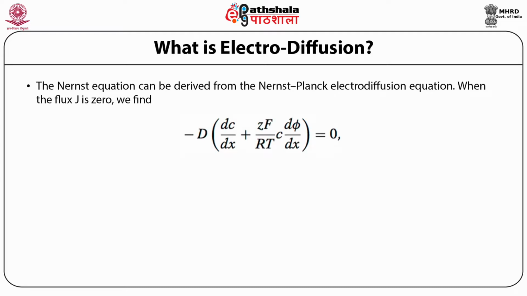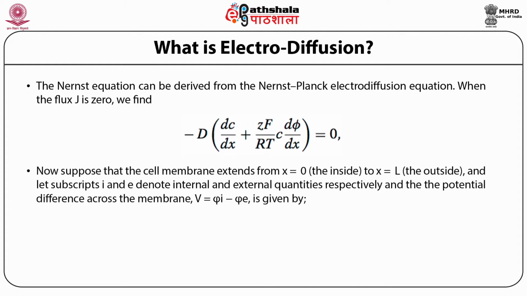When we consider the flux J as 0, then the Nernst equation can be derived from the Nernst-Planck electrodiffusion equation. Now suppose that the cell membrane extends from x equal to 0 inside to x equal to L outside of the cell, and let subscripts I and E denote internal and external quantities respectively.